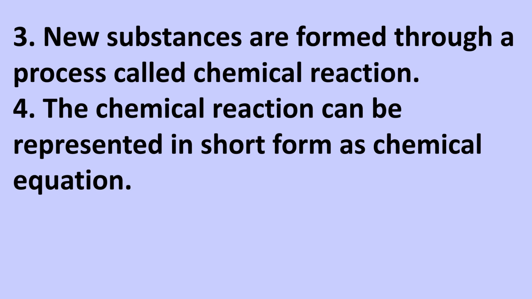The chemical reaction can be represented in short as a chemical equation. So what is a chemical equation? This is the definition: the chemical reaction can be represented in short form, or we can also say a brief representation of a chemical reaction with the help of some formulae or symbols. It is called a chemical equation. So when a chemical reaction is written in short form, it is called a chemical equation.